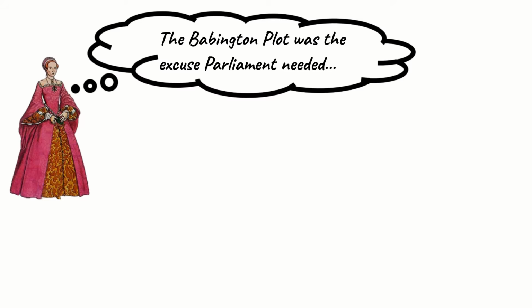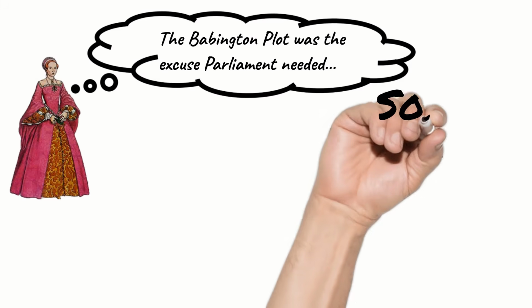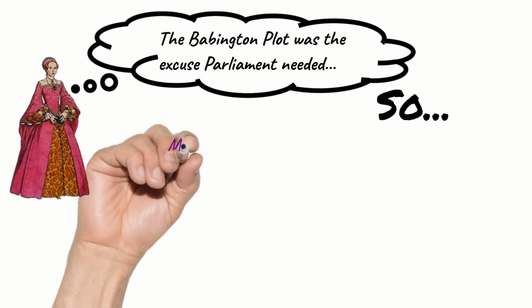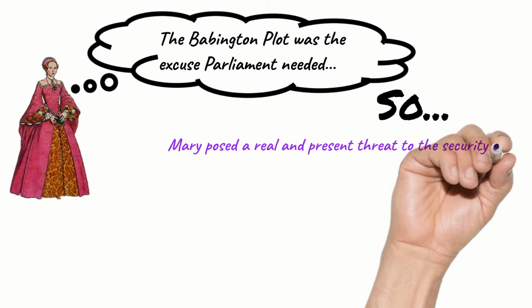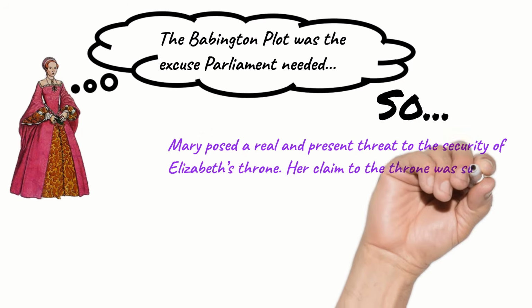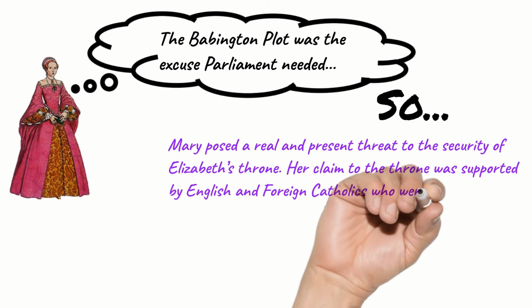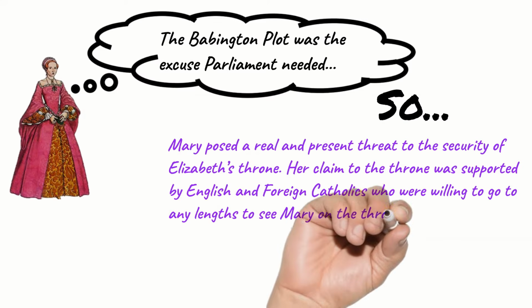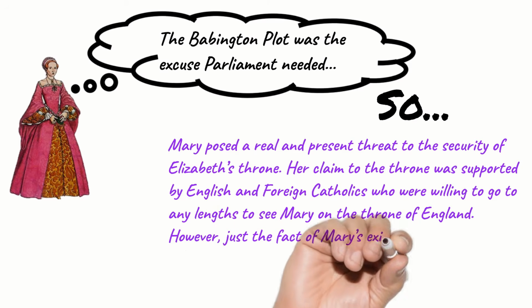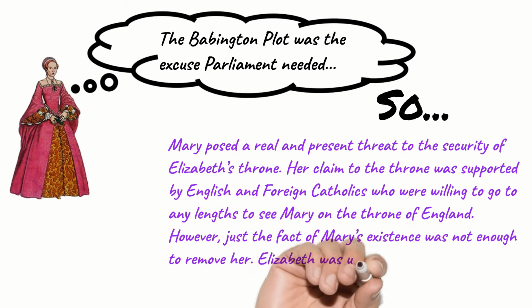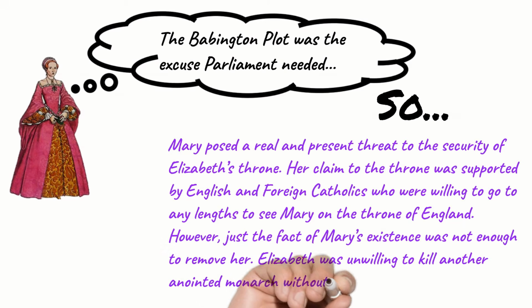The analysis for this paragraph links back to that mini conclusion from the beginning. This is really important. I've said Mary posed a real and present threat to the security of Elizabeth's throne. Her claim to the throne was supported by English and foreign Catholics who were willing to go to any lengths to see Mary on the throne of England. However, just the fact of Mary's existence was not enough to remove her. Elizabeth was unwilling to kill another anointed monarch without just cause.